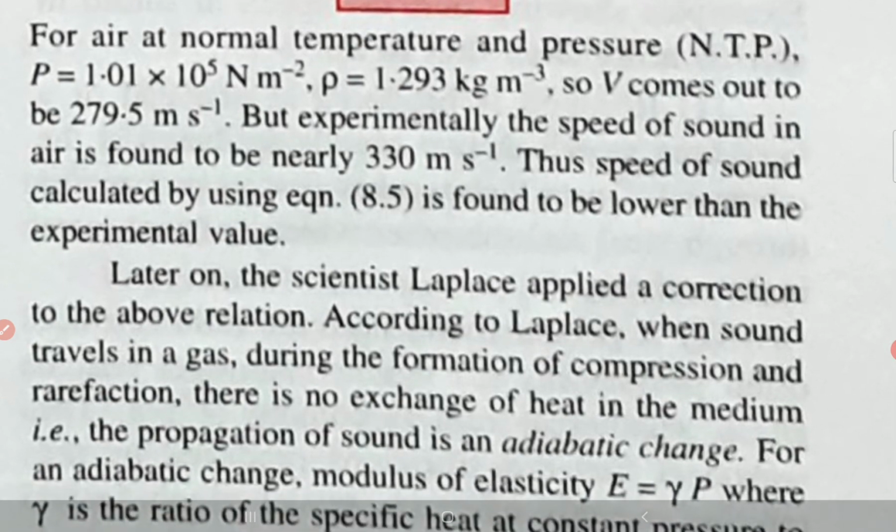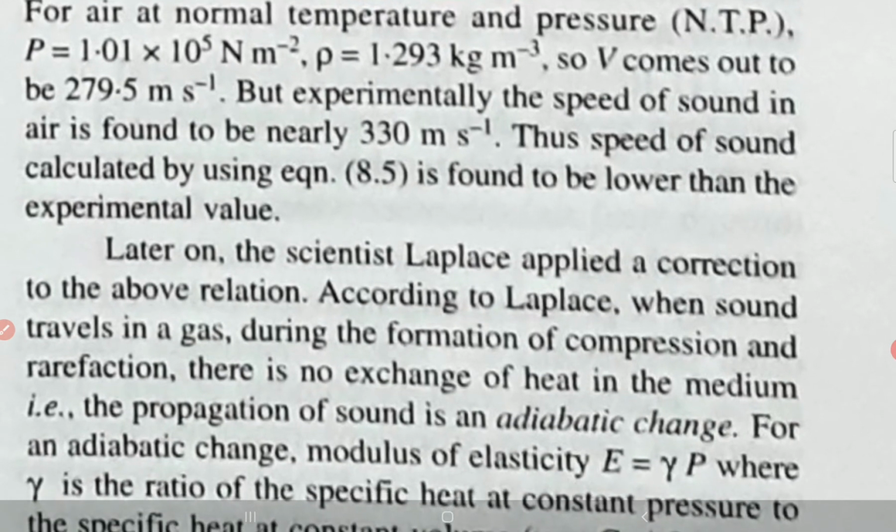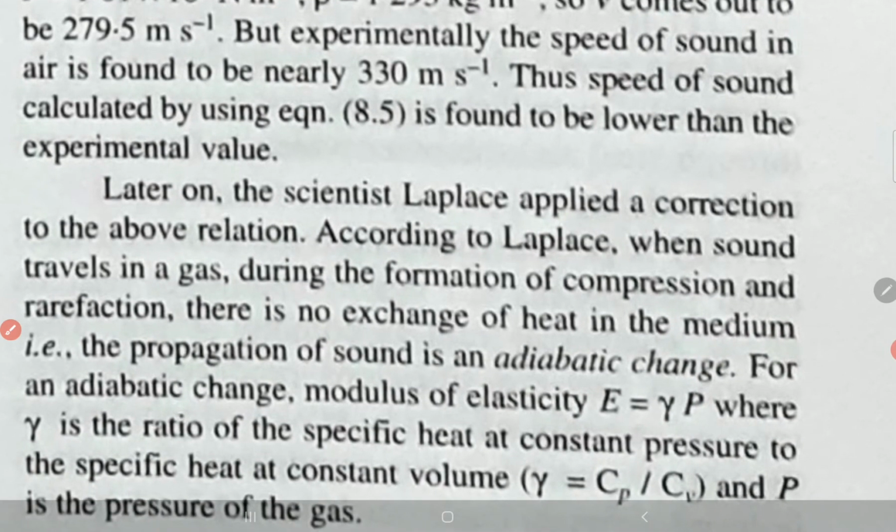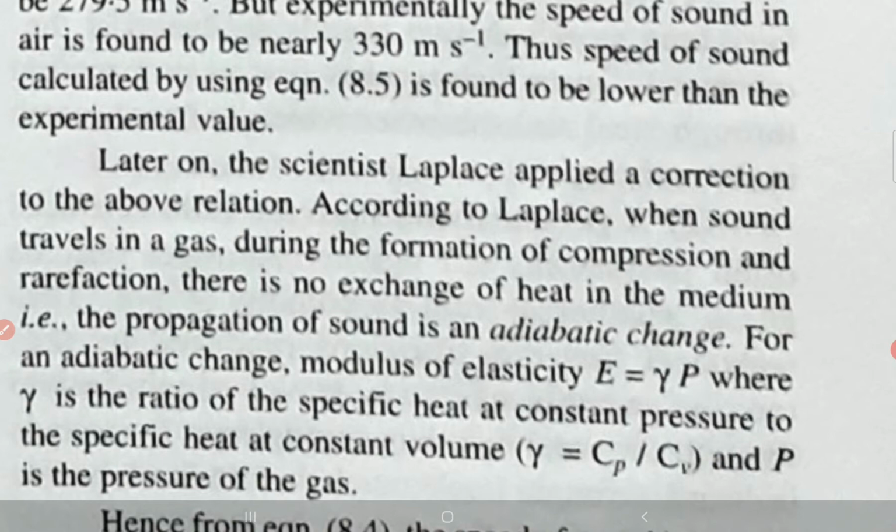For an adiabatic change, the modulus of elasticity takes a new form, which is E equals gamma p. Now this Greek alphabet here is known as gamma, G-A-M-M-A. Simple, right? Gamma is the ratio of the specific heat at constant pressure to the specific heat at constant volume. So gamma equals Cp upon Cv, where Cp is the specific heat at constant pressure and Cv is the specific heat at constant volume.